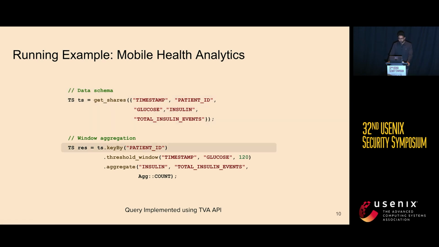And we can do key aggregation by defining a key. So let's do it as follows. Since the query requires aggregation for each user, we key by patient ID. We then apply the threshold window operator in order to create windows using the glucose value with threshold 120. Once we have applied the threshold window, we can now apply aggregation. The aggregation would now have the following keys: patient ID and threshold window ID.